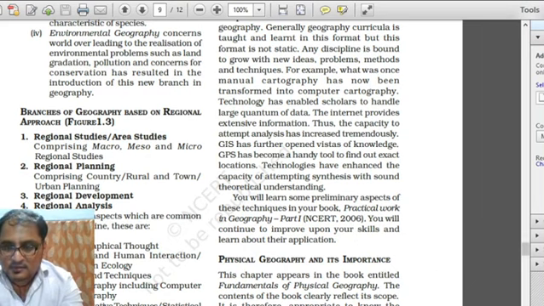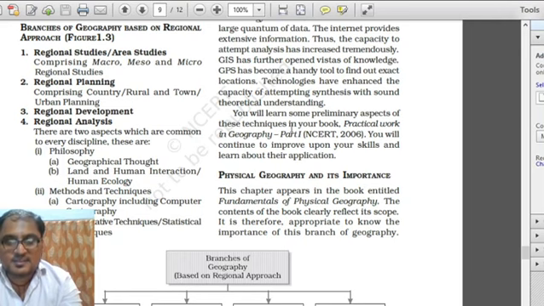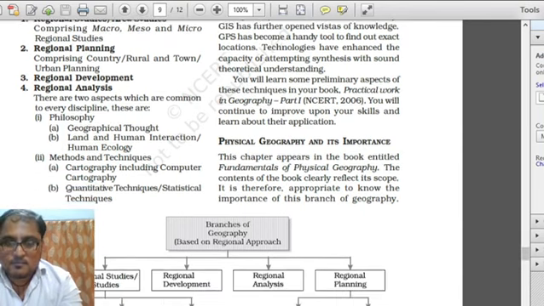So we can understand that under the regional approach, these things have made the study of geography very easy and advanced, and we will learn some primary aspects of these techniques in our book, especially in the practical part of geography, part 1, and we can improve our skills and learn about their application in the practical portion. Okay,